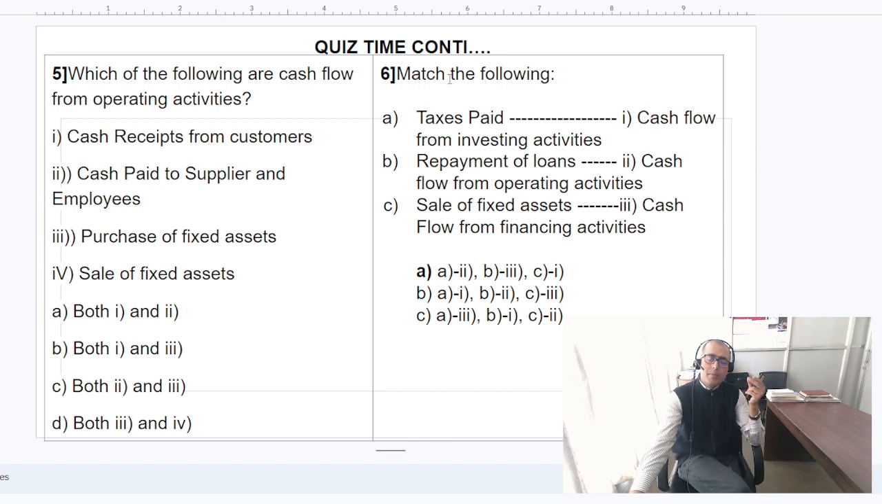Now let's move to the matching concept. Tax paid is which activity? Obviously it is operating activities, which is 1 for the second. Now repayment of the loan is financing activities, that is the third number for B. Similarly, sale of fixed assets, what is that? It is investing. So C is the A number, C is number 1. So option number 1 is the right option, friend.